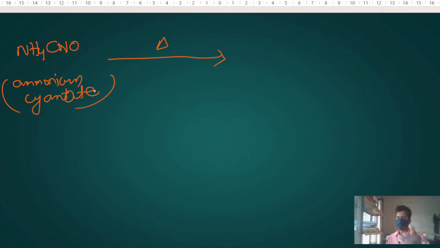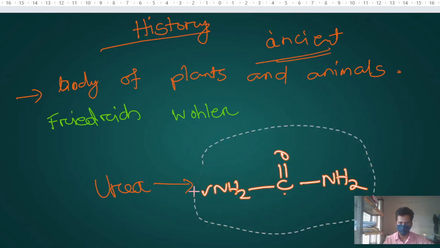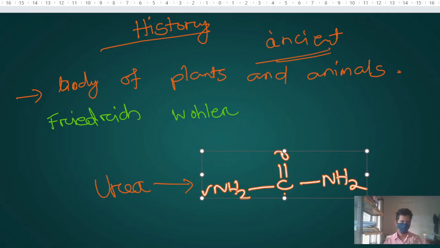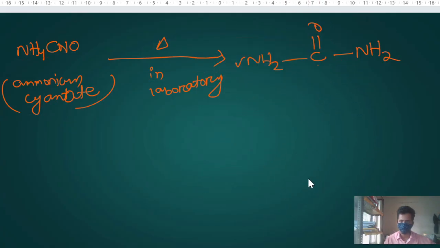I don't know the exact process for making urea from ammonium cyanate, but in some books only this is given. So in a laboratory, he prepared the organic compound urea.